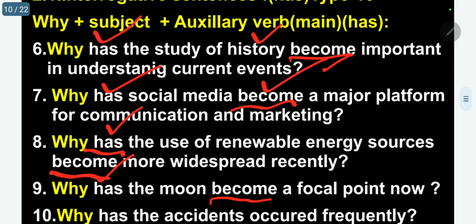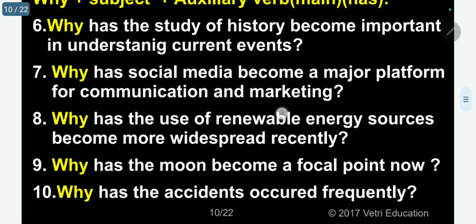Focal point means all countries are going to the moon. That is the focal point. Why has the moon become a focal point now? Become main verb, has auxiliary.